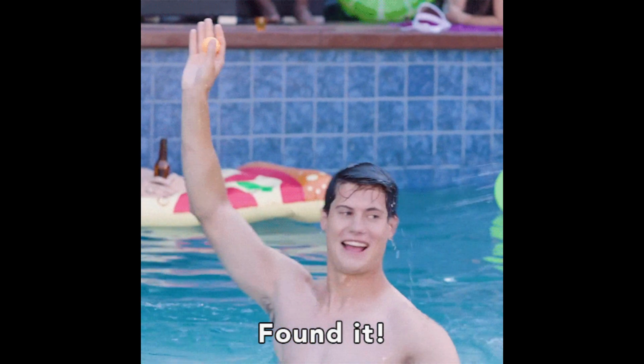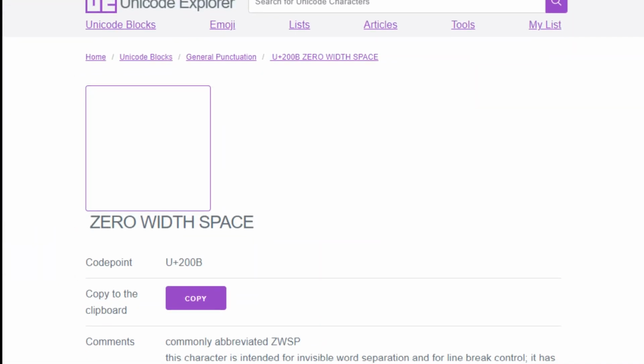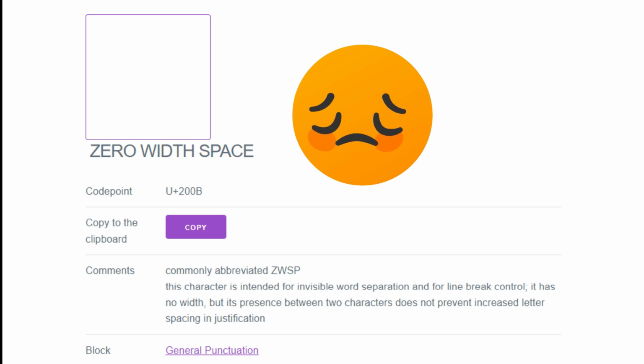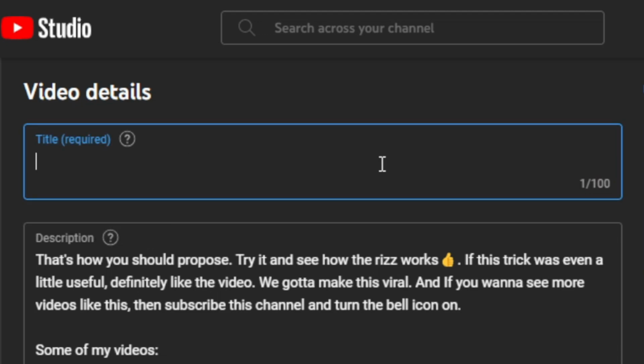And I found it. It's a Unicode character called zero width space. Our target was to find blank width, but instead we found something even more amazing with literally no width. It can be found on Unicode Explorer and its codename is U+200B. At first I didn't think it would work, but I tried it anyway. Good thing here is that we can copy it automatically by clicking here. And here we go.